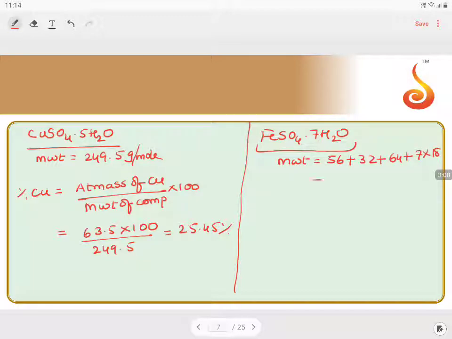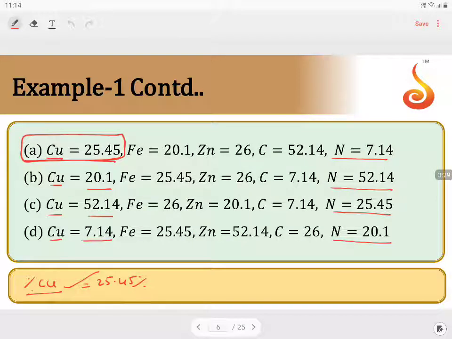If you take the calculation of all this, we get 278 grams. So the percentage of iron is 56 into 100 by 278, which ends up with 20.1%. Let us check whether 20.1% is there. Yes, we got Fe equals 20.1%.